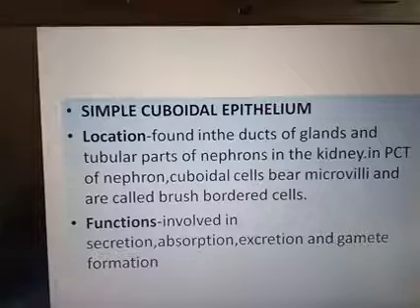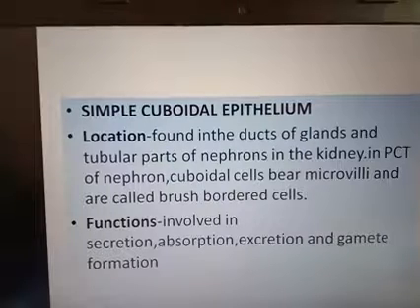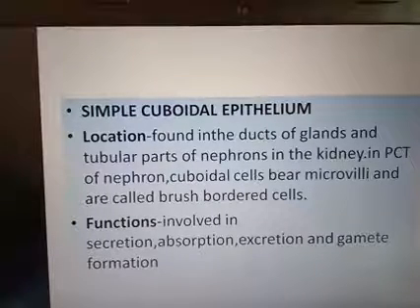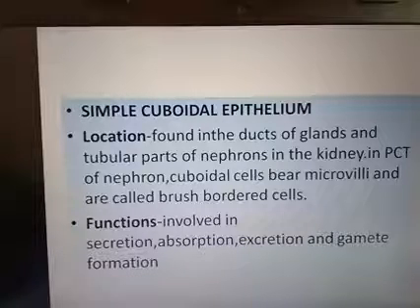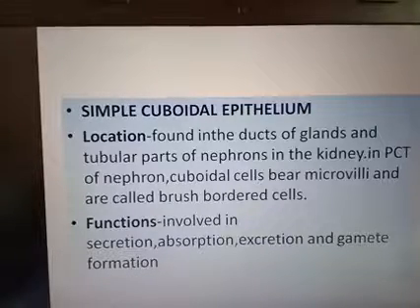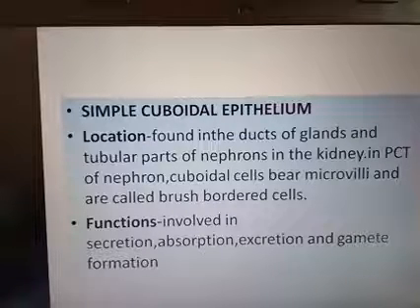It is commonly found in the ducts of glands and the tubular part of the nephrons in the kidney. Duct means vessels. Duct of the gland and the tubular part of the nephron. It also forms the germinal epithelium, which produces gametes.